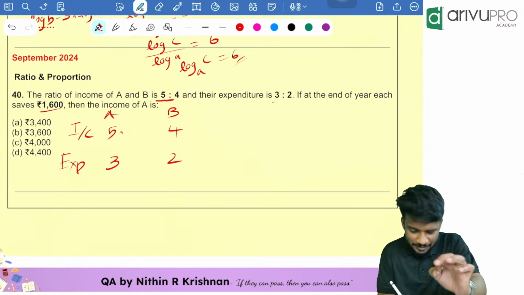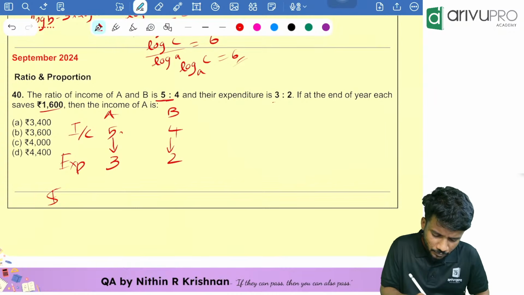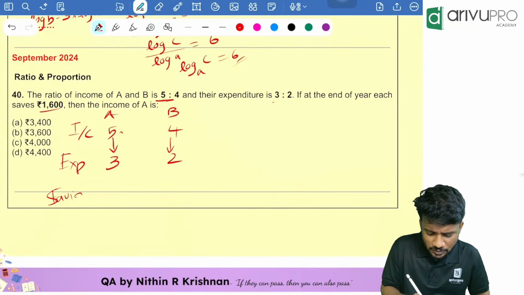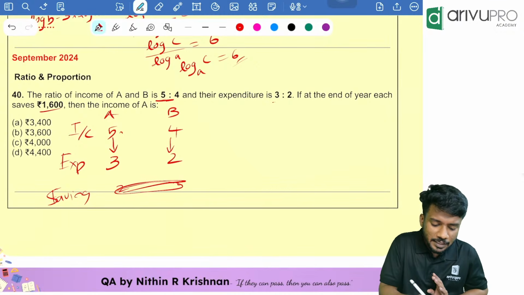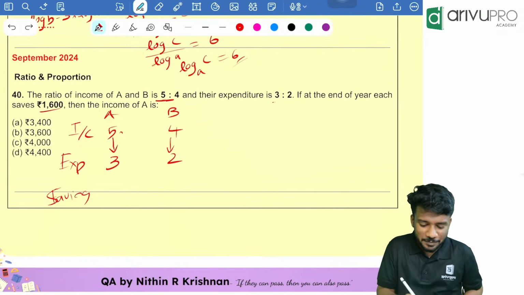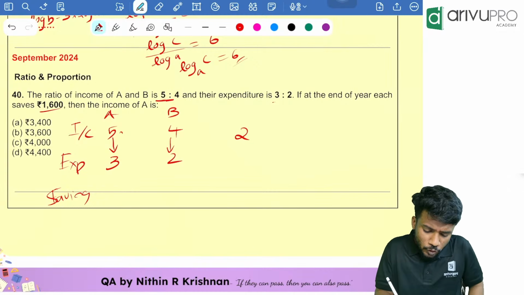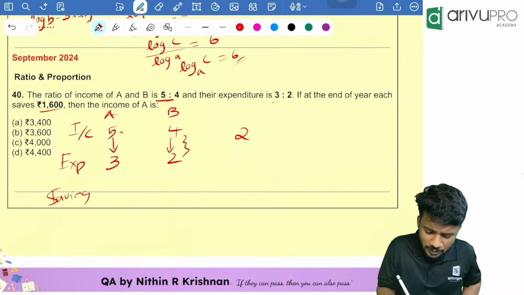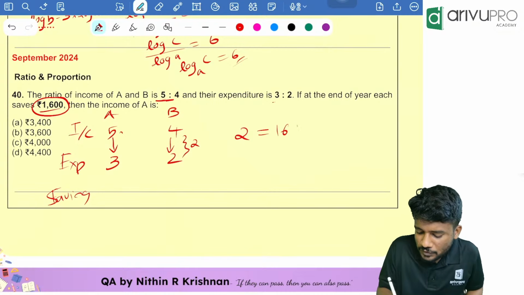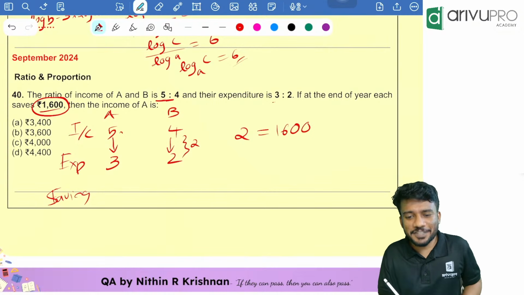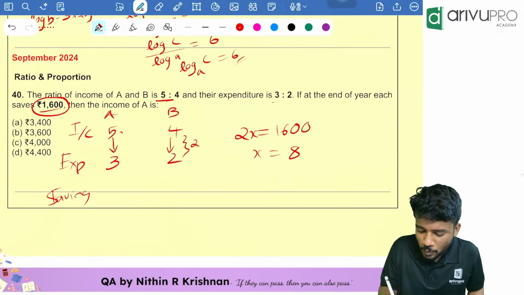I'll tell you one easy shortcut. People, look here. How much is the savings here? Randomly, I'm just writing in values only, which is coming to be 2 in both the cases. That means there is a common difference in both the cases with respect to A and B. So what is the difference between them? 2. So 2 is nothing but how much they are saving, 1,600. That means 1,600 is the savings of each person, right? So I can write 2x is equal to 1,600. From there, x is equal to 800.